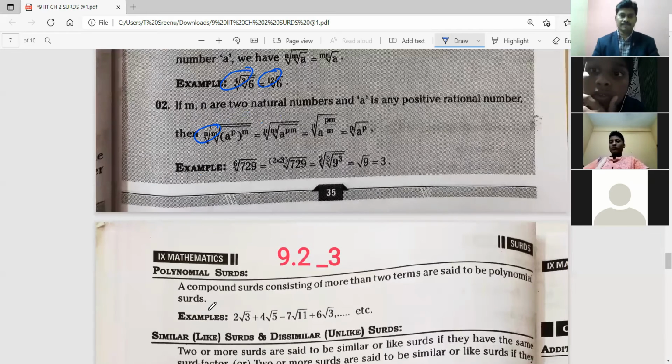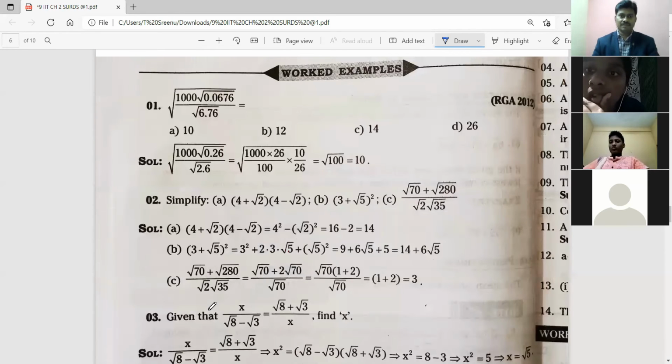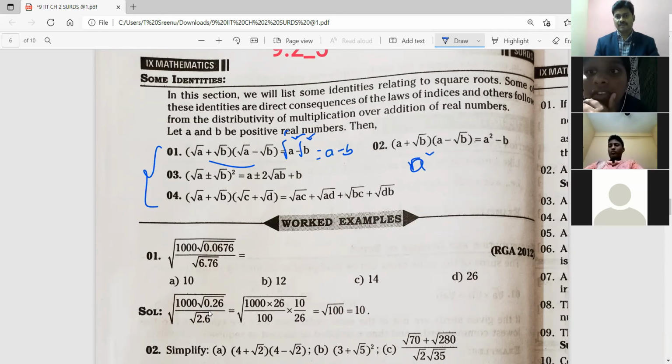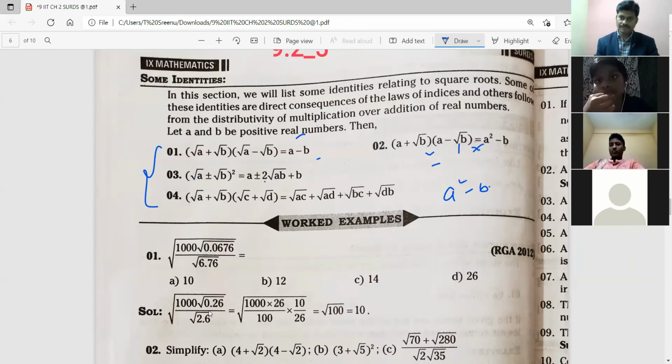Next. There are some worked examples. So these are some formulas. These formulas are also there in our regular math. A plus b into a minus b, root a square minus root b square, you will get a minus b. This is also a square minus b square. The a plus or minus given: if it is plus, plus will come, minus will come. It's not new. Let me erase this.